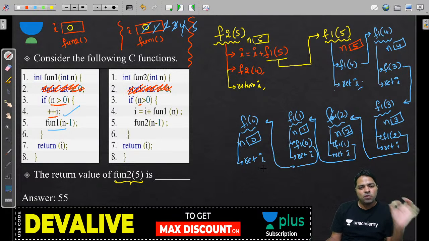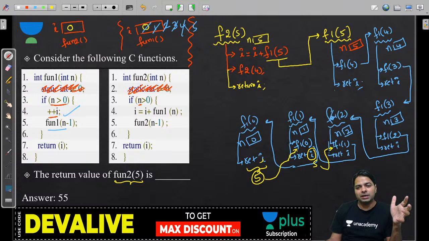I of fun1, look at only I of fun1, that is 5. So it's going to return 5 to the previous function here. Yes or no, everybody? Because you are calling, but fun1 is catching nothing, and this also returns 5, and this returns here, but it is not catching it.